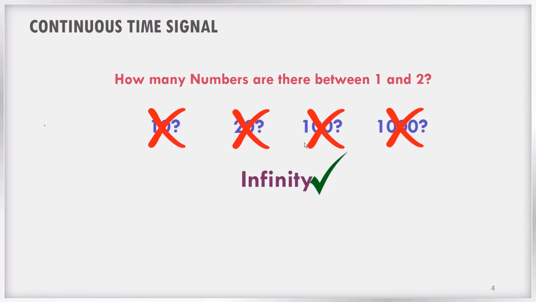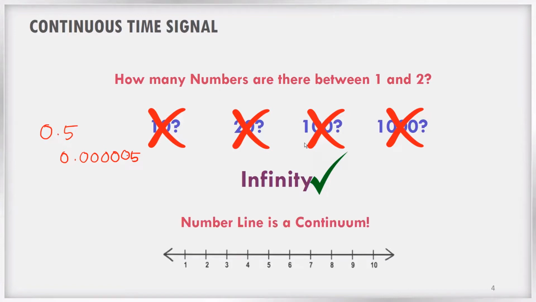For example, it can be 0.5, it can be 0.000000005. So there are infinitely many numbers between 1 and 2. So that is why the number line is a continuum. We can see that the number line is not just dots. It is a line, a continuum, because there are infinitely many numbers between the numbers 1 and 2.